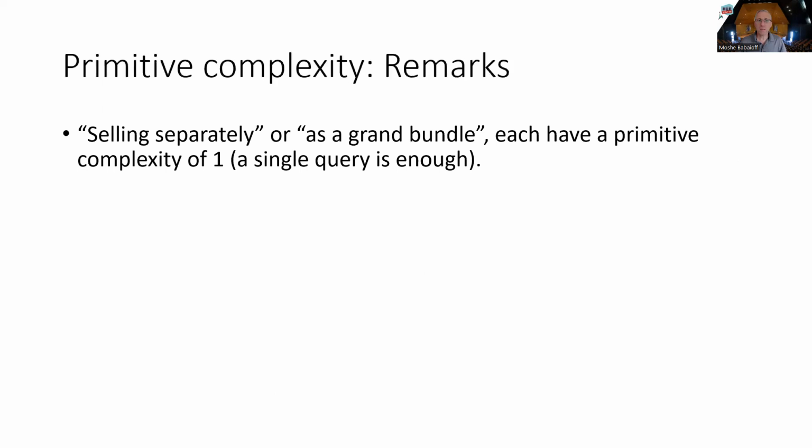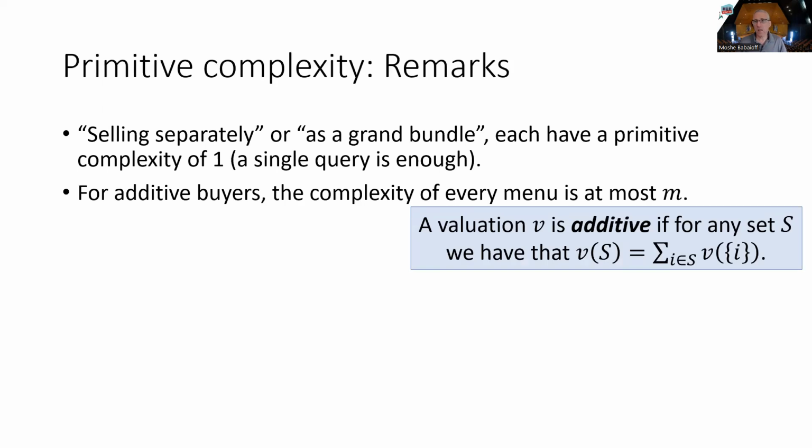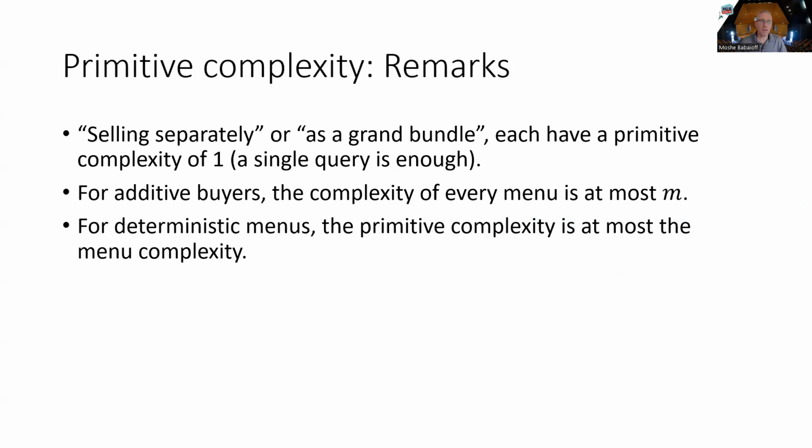So, a few remarks. Selling separately and grand bundle, of course, have primitive complexity of 1 because you just need one query. For additive valuations, the complexity of every menu is at most M because we can always ask the value of each item separately. And for deterministic menus, the primitive complexity is at most the menu complexity because for every entry in the menu, we can actually run a value query on that set.